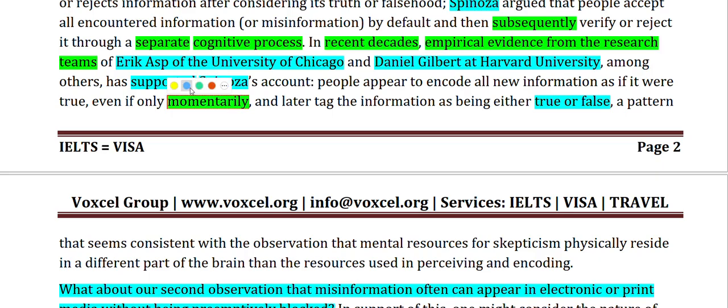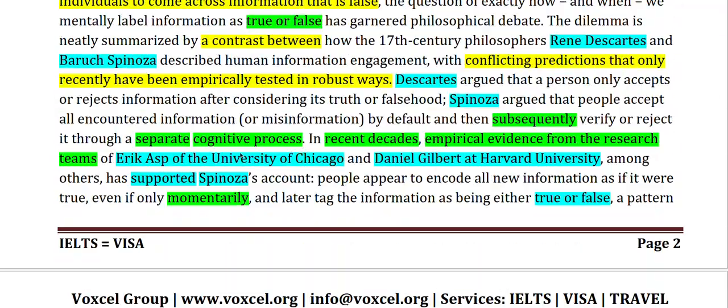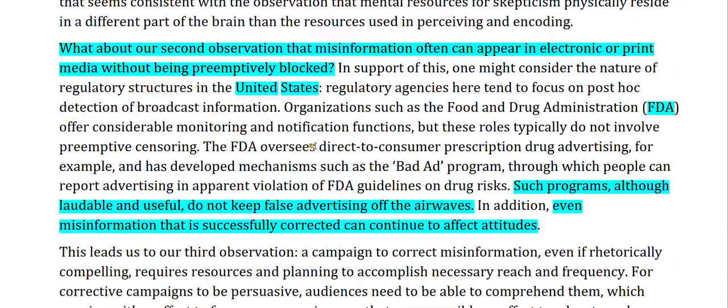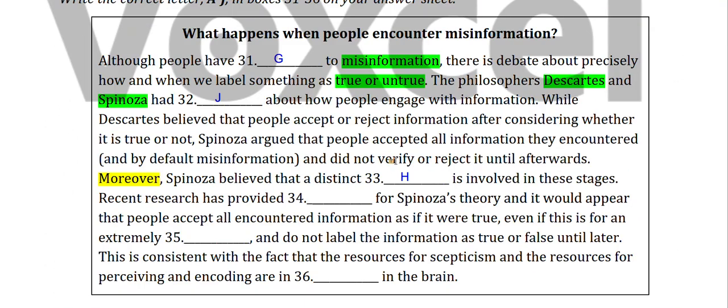This is our second answer, but first let's mark the first answer. The first answer was empirical evidence. For this option we know additional evidence, and our answer will be B.